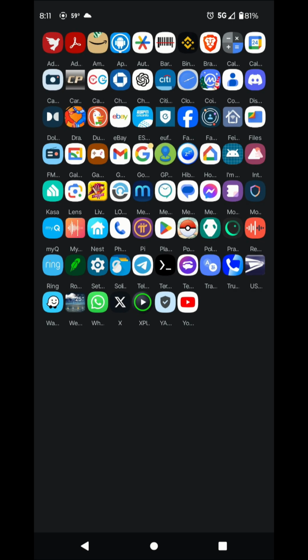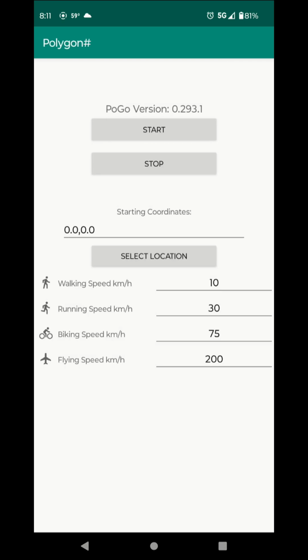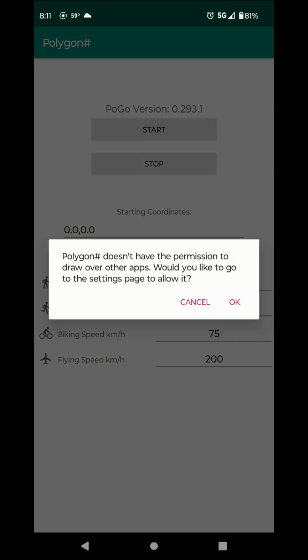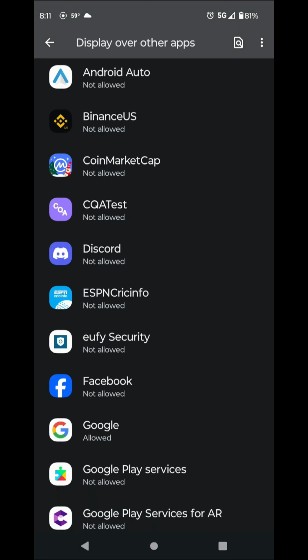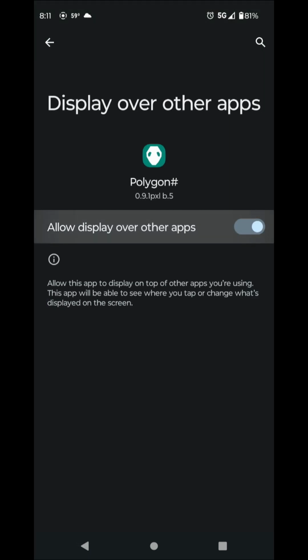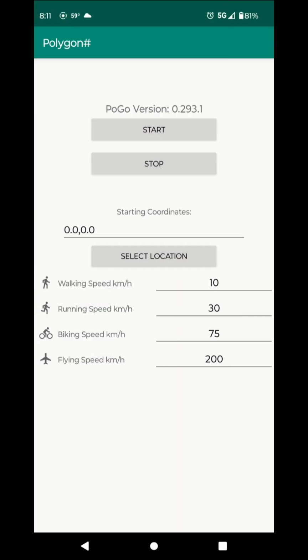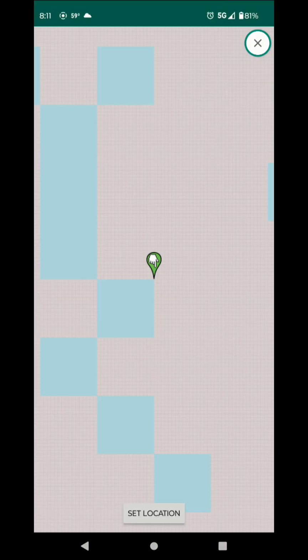So open your Polygon app and then click on joystick, and now first you have to set up your select location. So whenever you start your joystick, it will take you to that location. So it's saying you don't have draw permissions, so you go and say okay, allow, go back, and then say select location one more time.